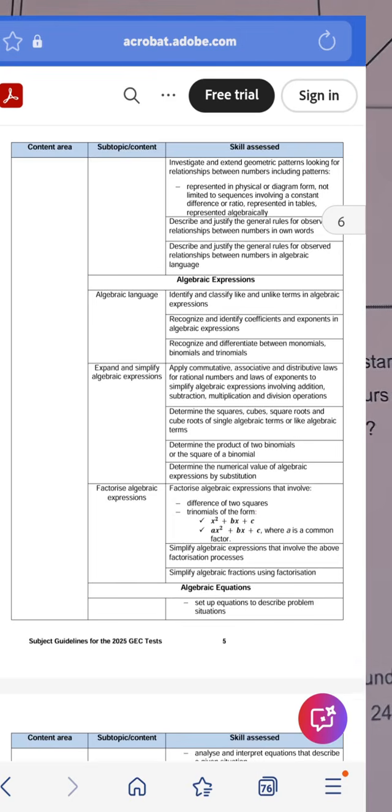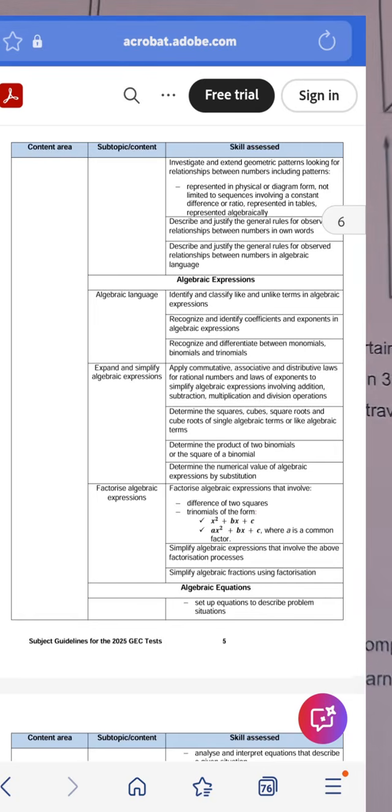Algebraic expressions, guys, everything under algebraic expressions. Identifying and classifying unlike terms in algebra. Recognizing and identifying coefficients and exponents in algebraic expressions. Recognizing and differentiating between binomials, trinomials, and monomials. How to expand and simplify. How to factorize. And how to solve equations. These are the things you need to know for tomorrow's paper, for GEC paper 1.